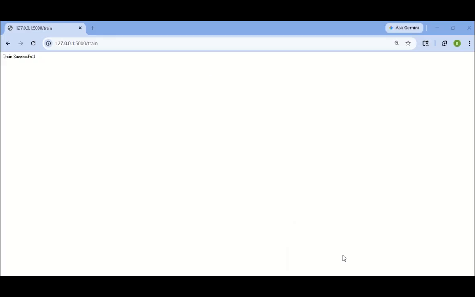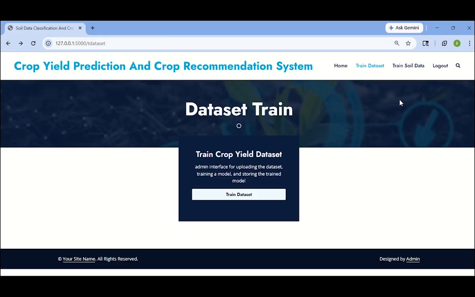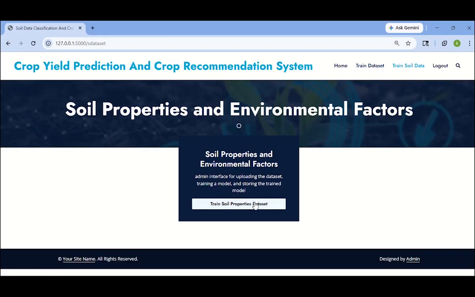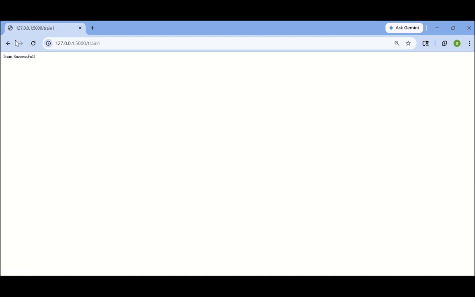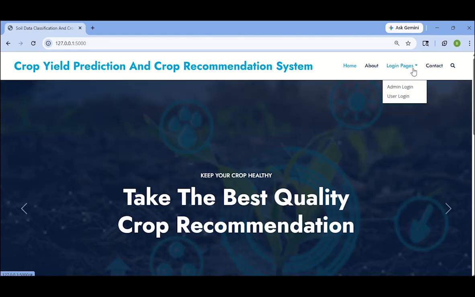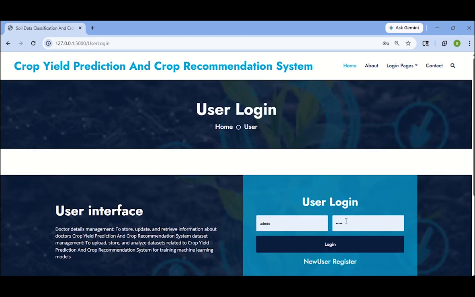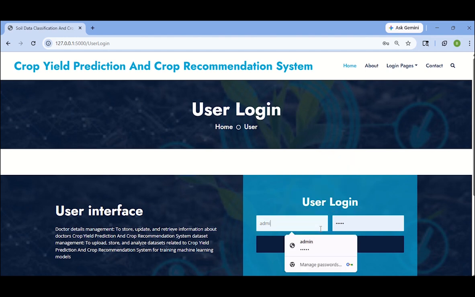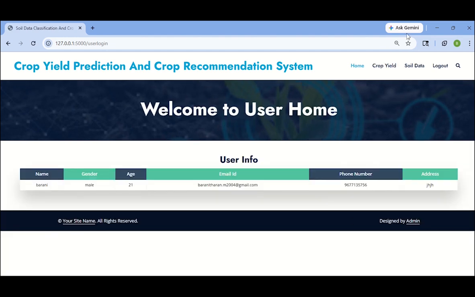First of all, we train the dataset. By using this feature, whenever we get a latest or new dataset, we will replace it and successfully train it into our project. Next is the user login. After entering the username and password, we can enter. If you are a new user, you can register in the new register field.